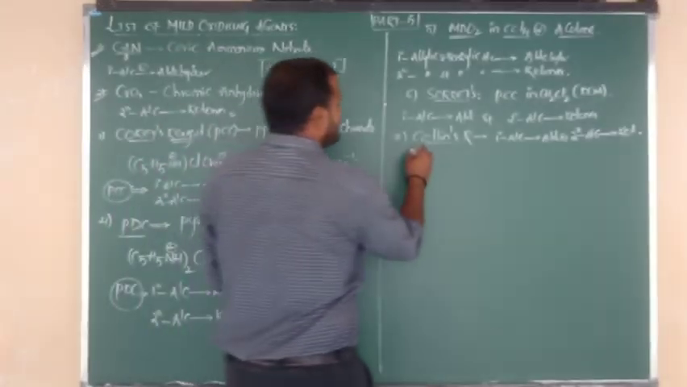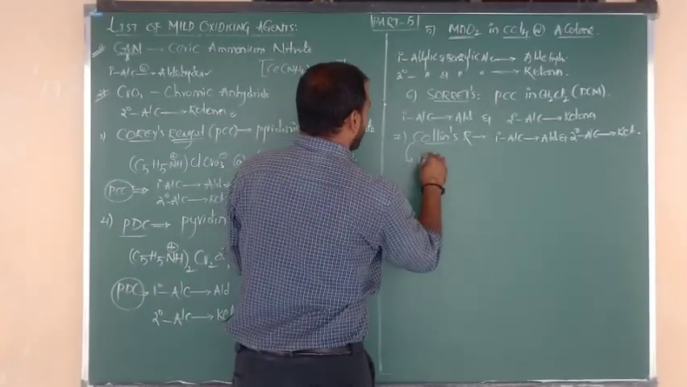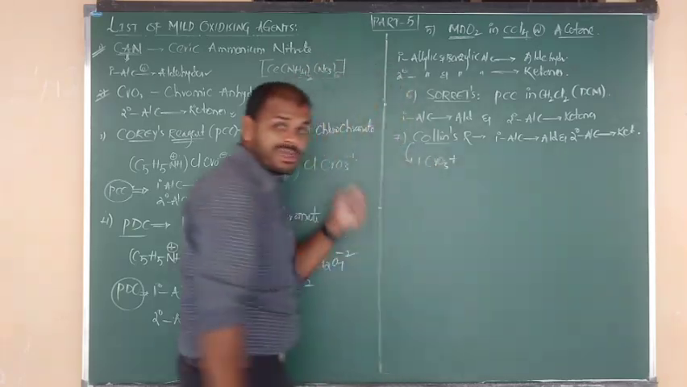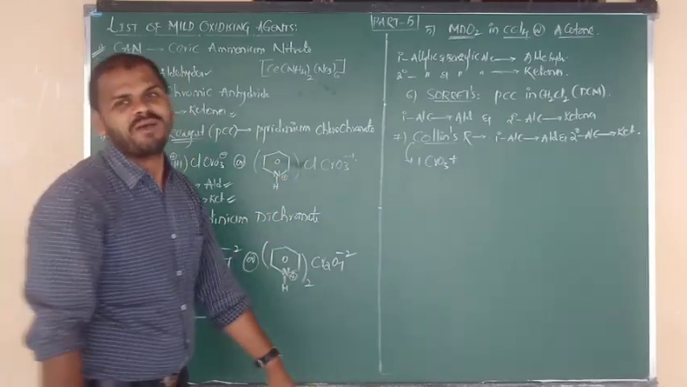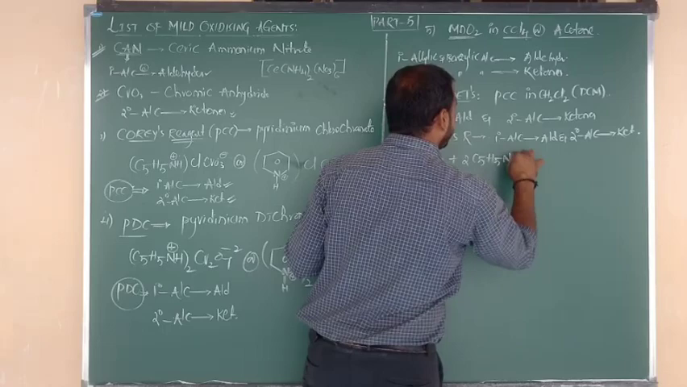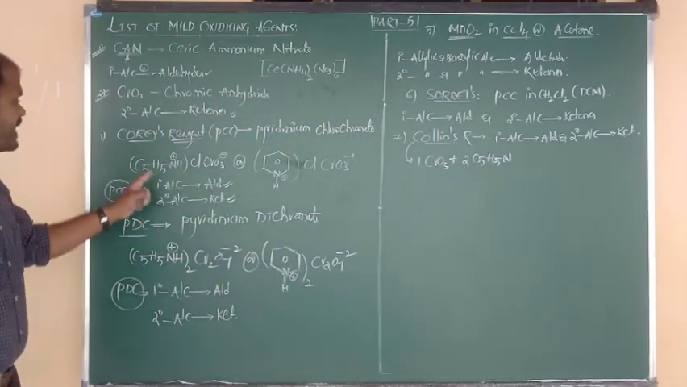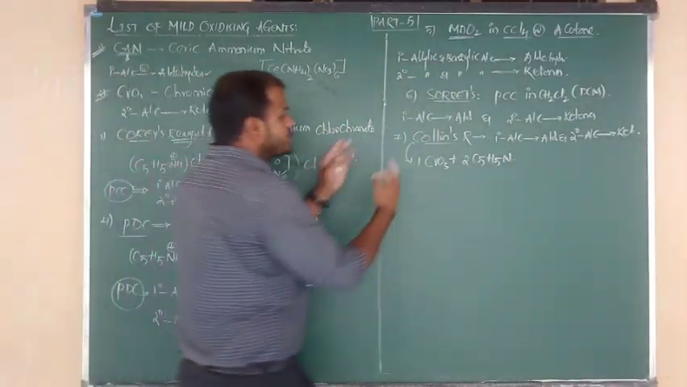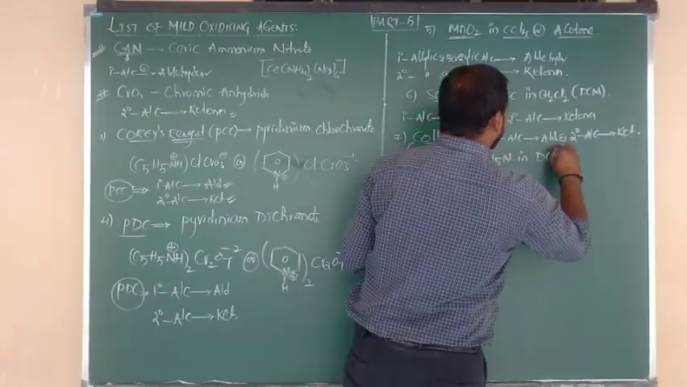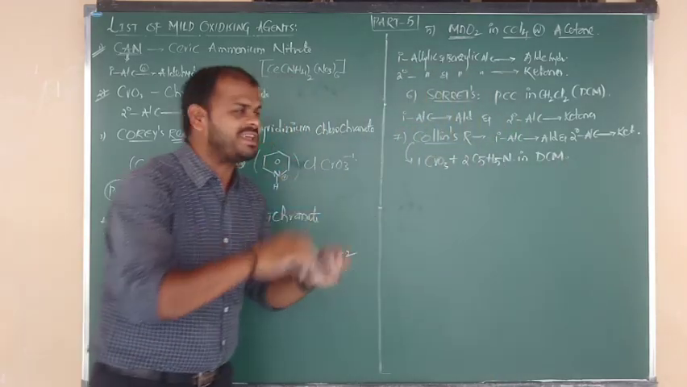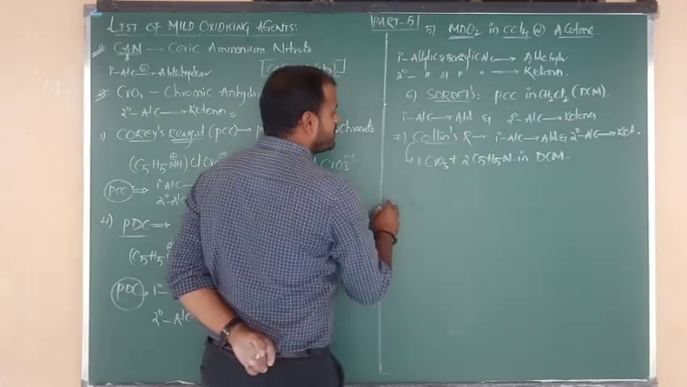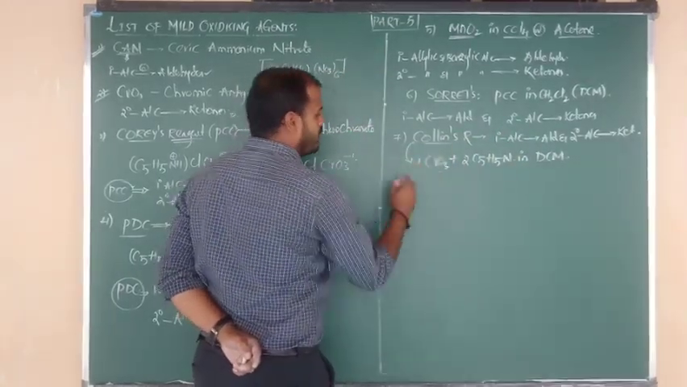The mixture of Collins reagent is 1 mole of CrO3, chromic anhydride, and 2 moles of pyridine, C5H5N. This is pyridine, but this is pyridinium. See the difference. So 1 mole of CrO3 plus 2 moles of pyridine, in the presence of a solvent like dichloromethane. I have already told you the uses. Try to remember the formula of Collins reagent.